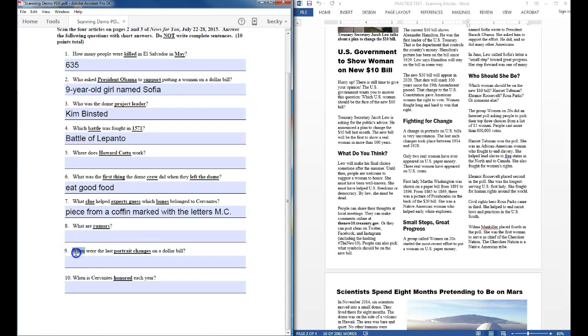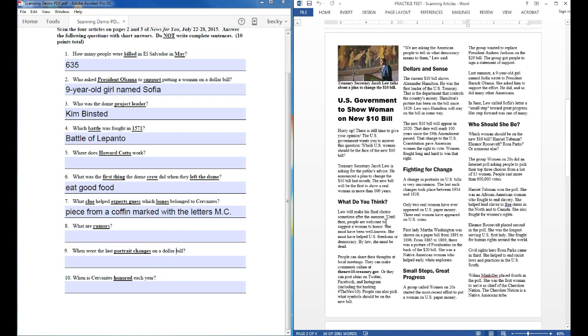So number 9 is looking for when, and I'm looking for specifically the keywords portrait changes. Dollar bill tells me it's in the second article here. If I look at my headings, I notice that this heading has the word change in it. So I'm going to look here first. Change in portraits. Okay. The last such changes took place between 1914 and 28.